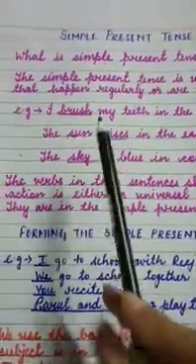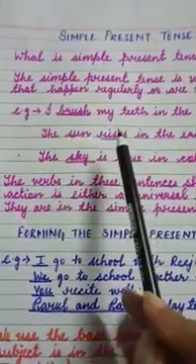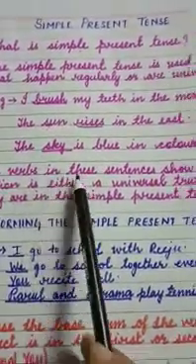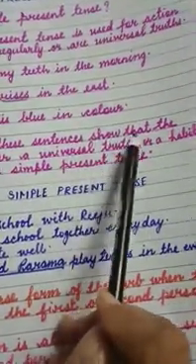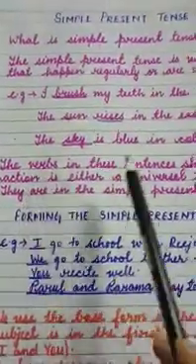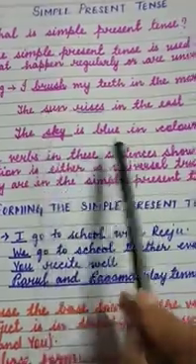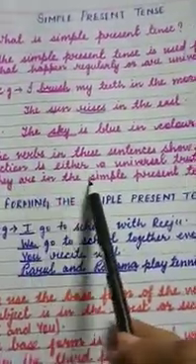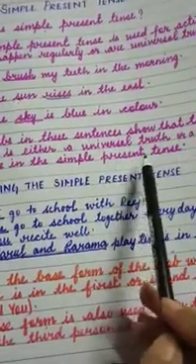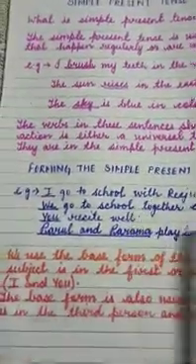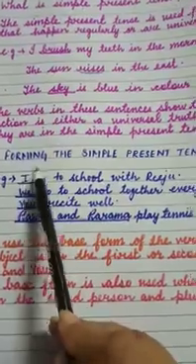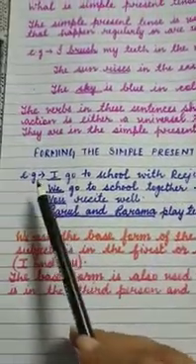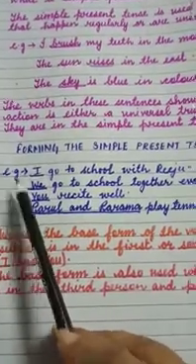Okay. So, you can understand while going through these examples, the verbs in these sentences show that the action is either a universal truth or a habit. They are in the simple present tense. So, step 2, we will learn about forming the simple present tense. How do we form simple present tense? We will see with examples.